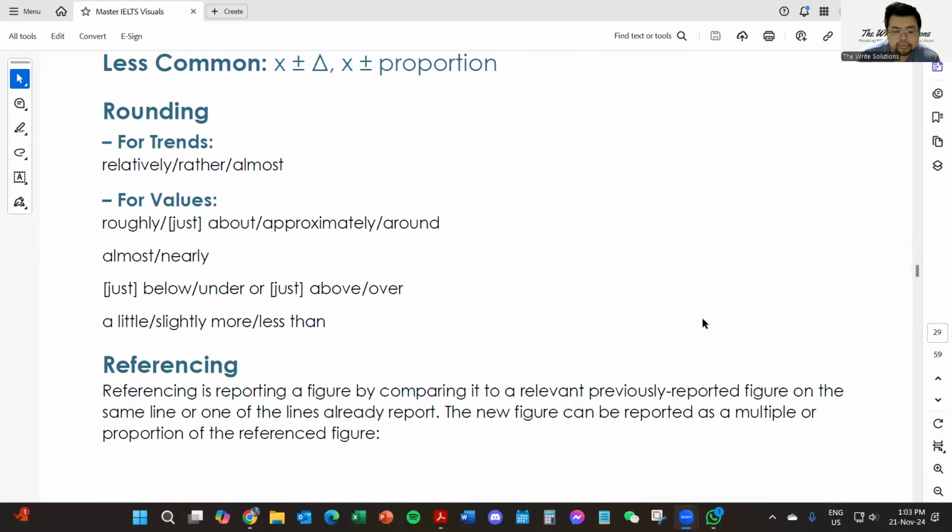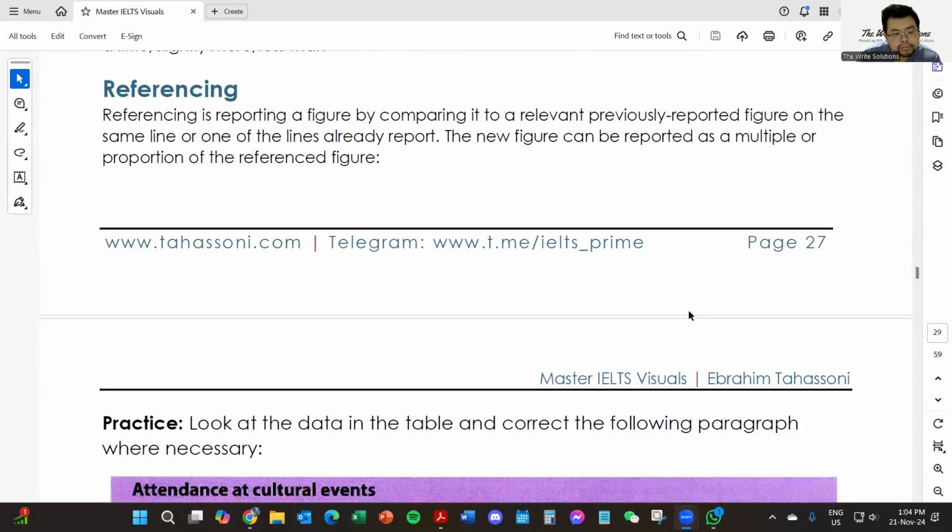Referencing is to report a feature by comparing it to a relevant previously reported figure on the same line or on one of the lines already reported. A new figure can be reported as a multiple or proportion of the reference figure.